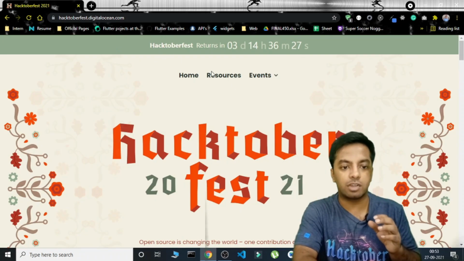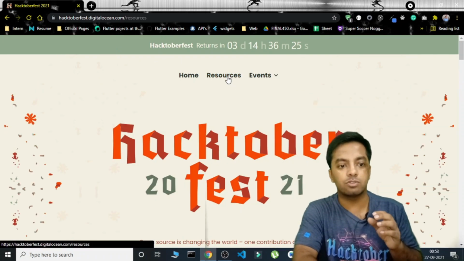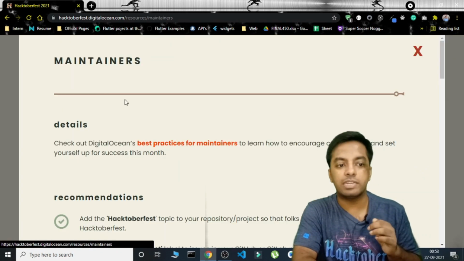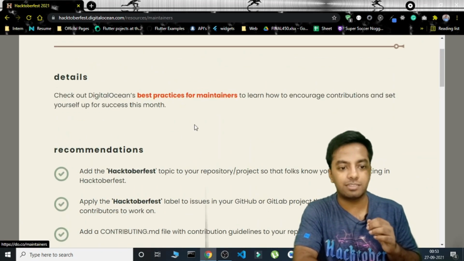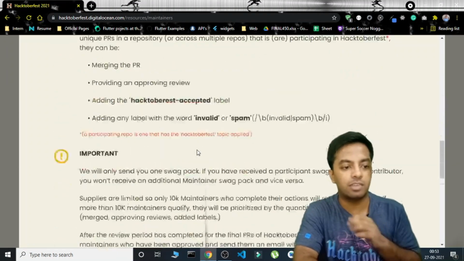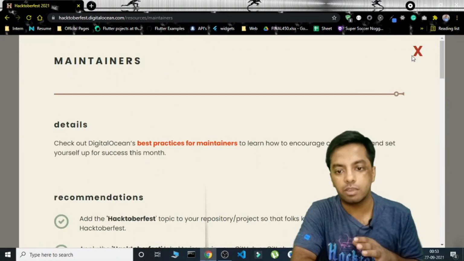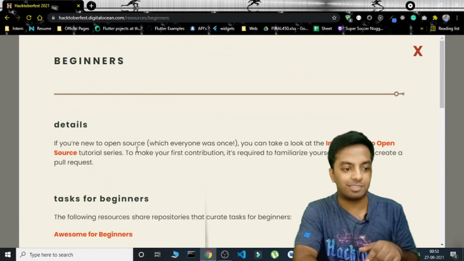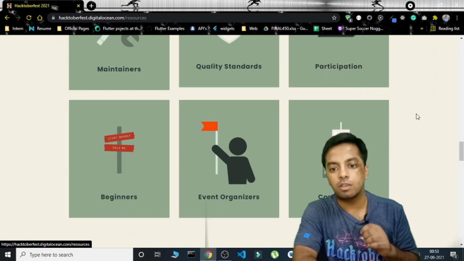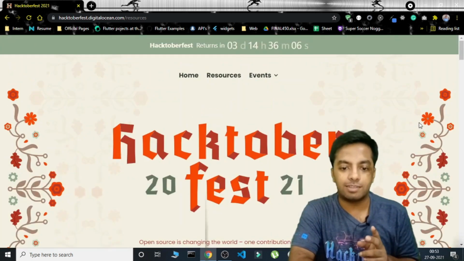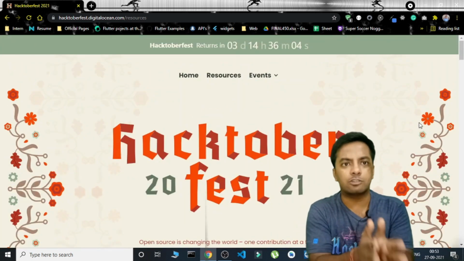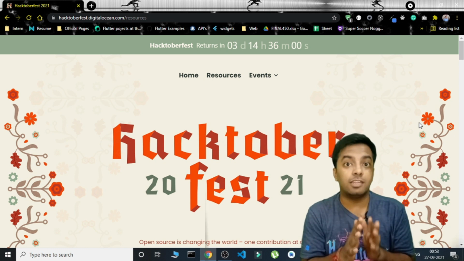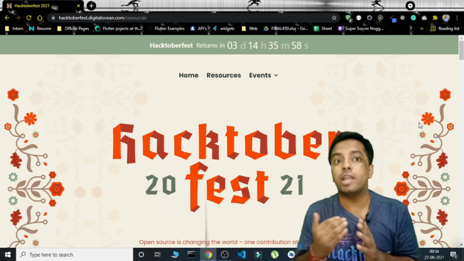You can check out the resources here, and in the resources you will get that. This is for the maintainers. These are the details, best practices for maintainers and application, everything you can check out here. And if you are a beginner, you can check this out as well. These are the details for them. Just keep one thing in mind: while participating in Hacktoberfest, you have to create 4 PRs, but those PRs should not include any spam or invalid code changes.